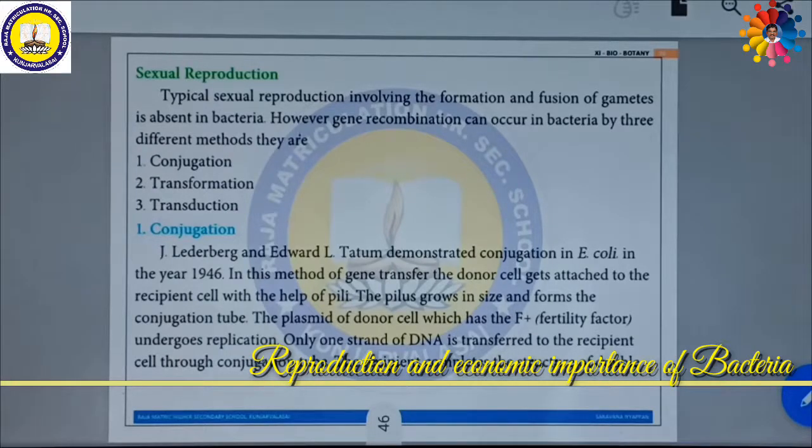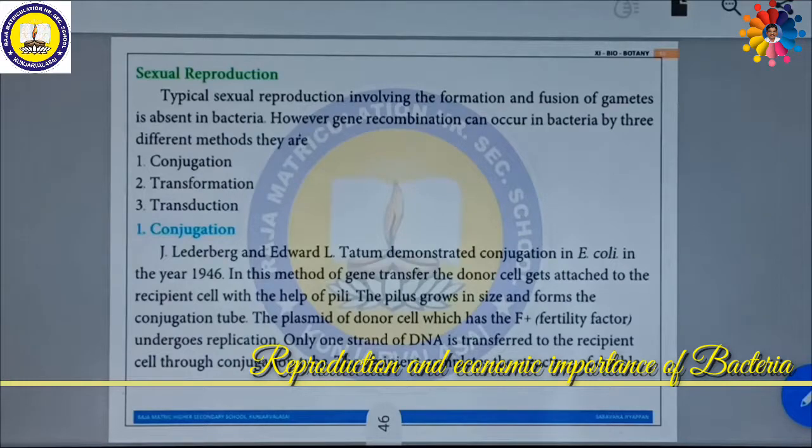Lederberg and Edward L. Tatum demonstrated conjugation in E. coli in the year 1946. In this method of gene transfer, the donor cell gets attached to the recipient cell with the help of pili. In the middle, the pili form a tube-like structure. The pilus grows in size and forms a conjugation tube.